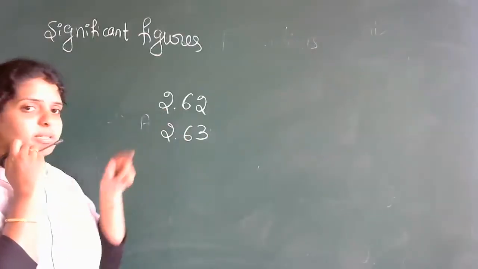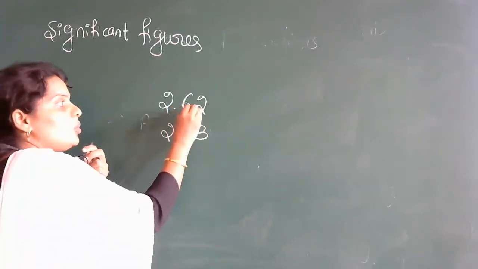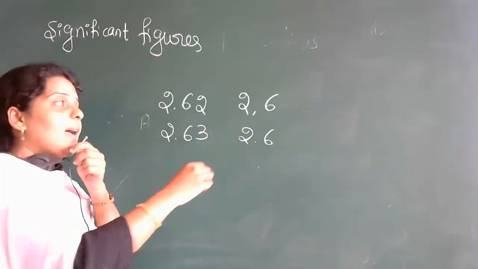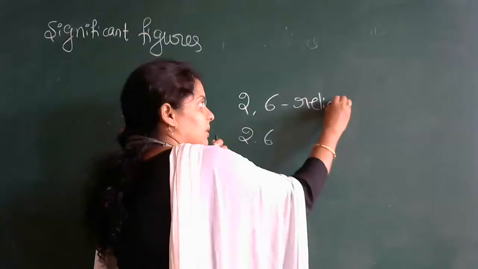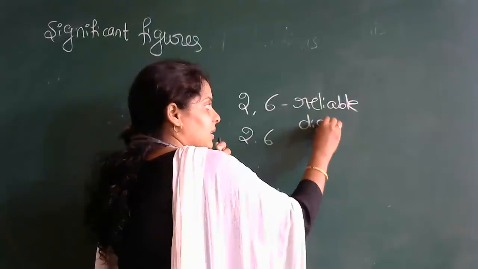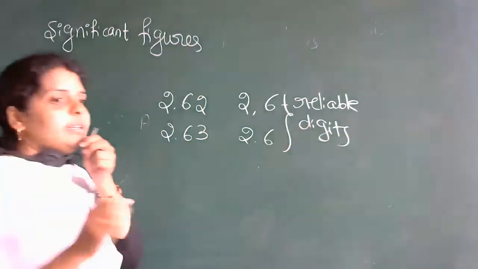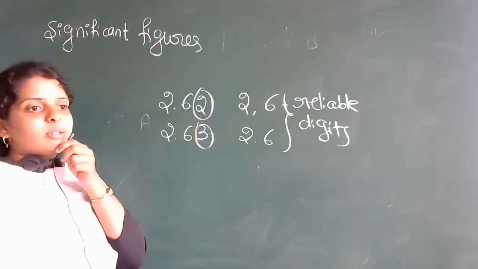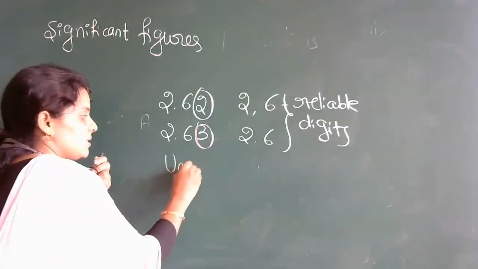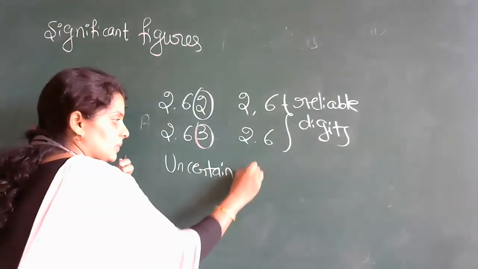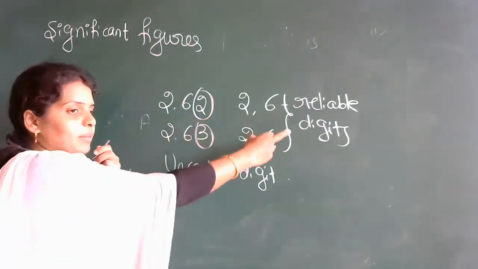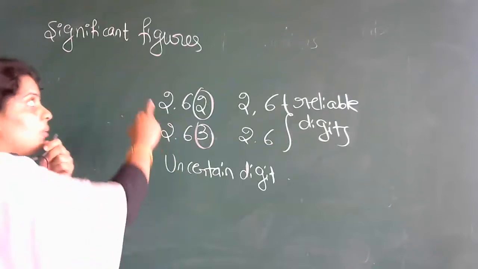Whatever numbers you are getting here, the 2 and 6, and here also 2 and 6, these are called reliable digits. The last number you are getting here is 2 and here it is 3. This is known as the uncertain digit. So the combination of this reliable digit and the uncertain digit is known as